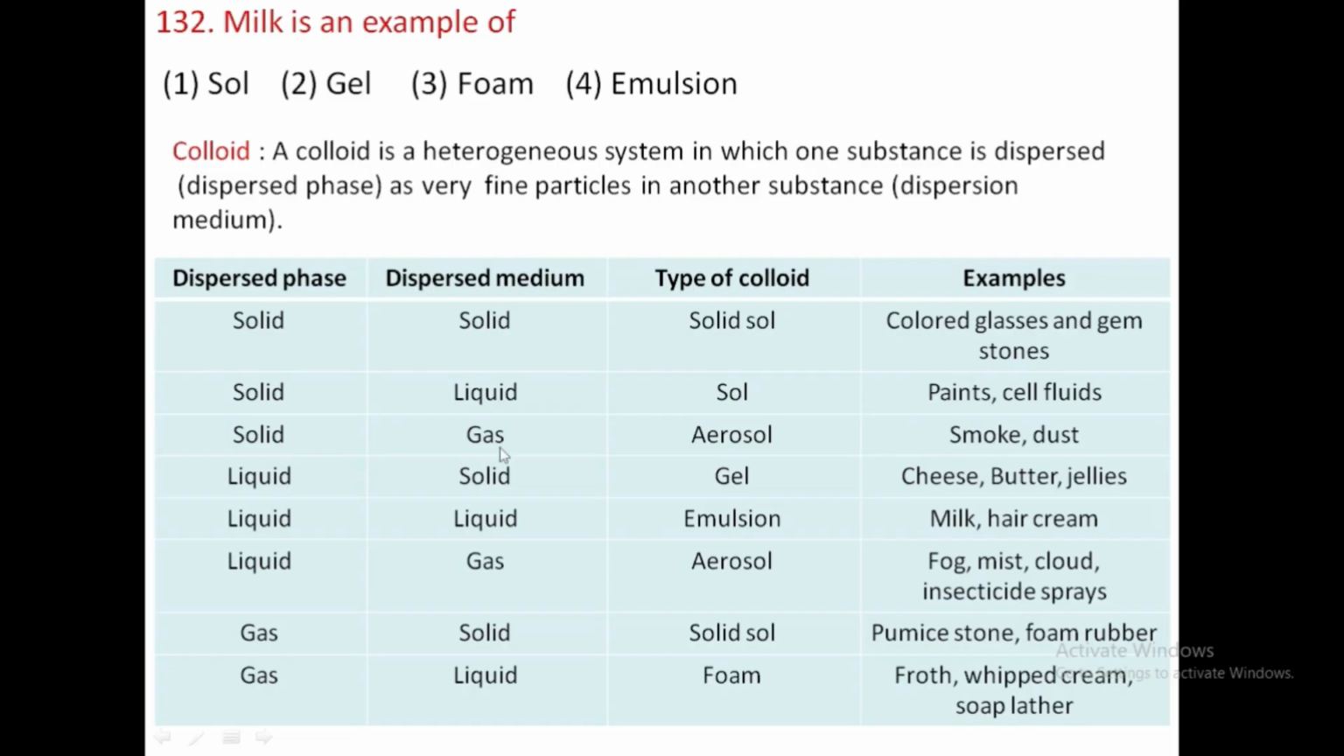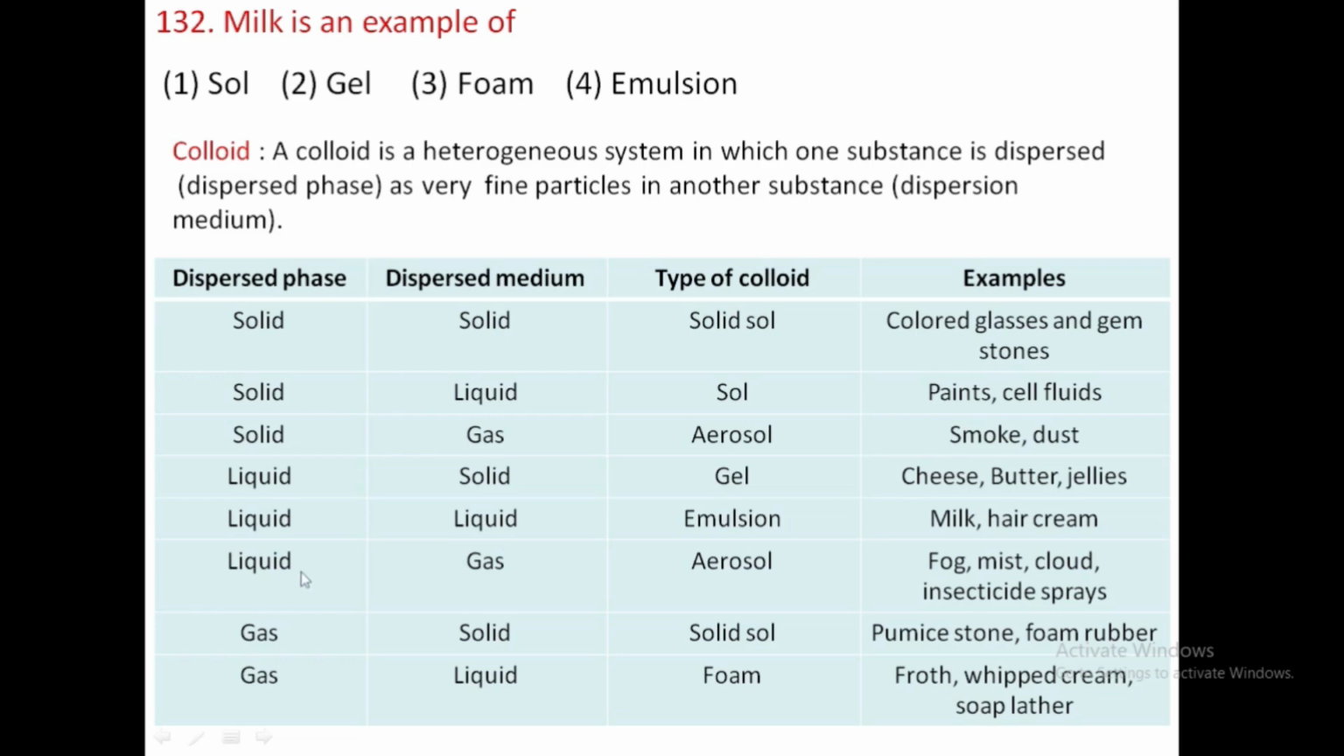When the dispersed phase is liquid and the dispersion medium is solid, the type of colloid is called a gel. Cheese, butter, and jellies are examples of gels. When both the dispersed phase and the dispersion medium are liquids, the type of colloid is called an emulsion. Milk and hair cream are examples of emulsions.